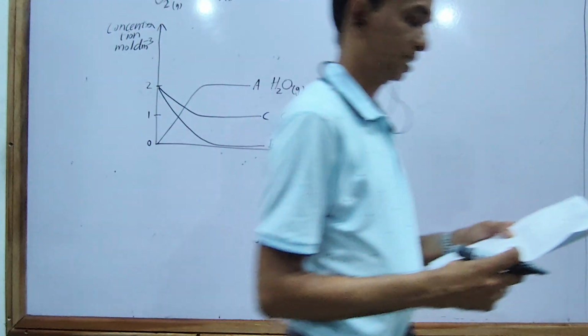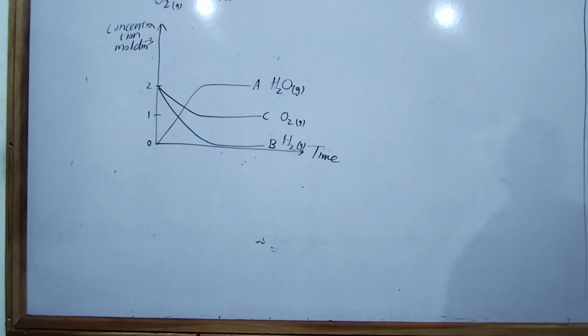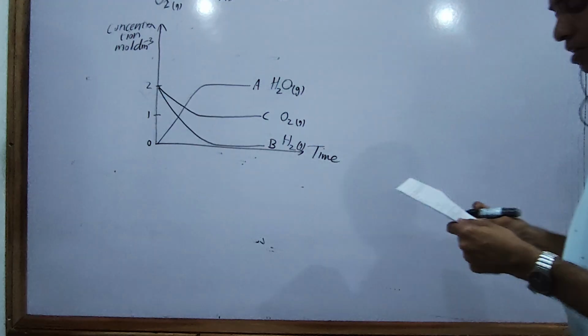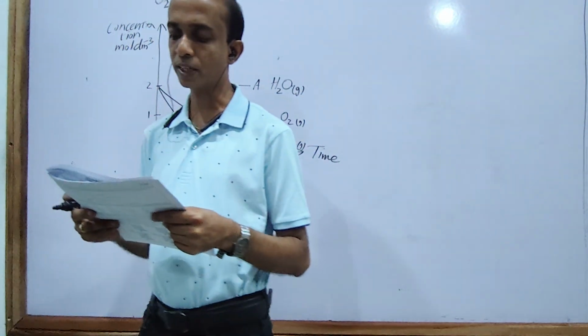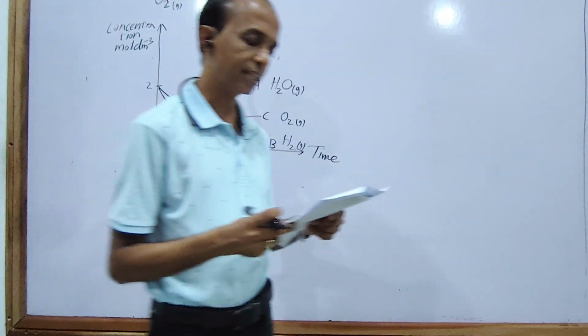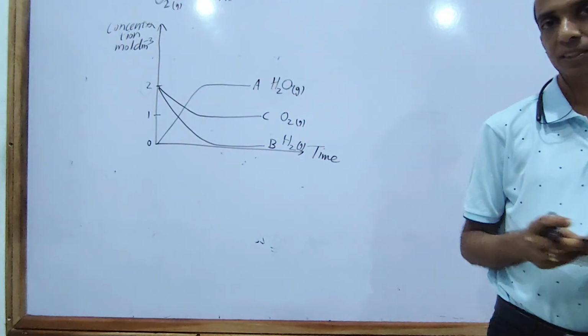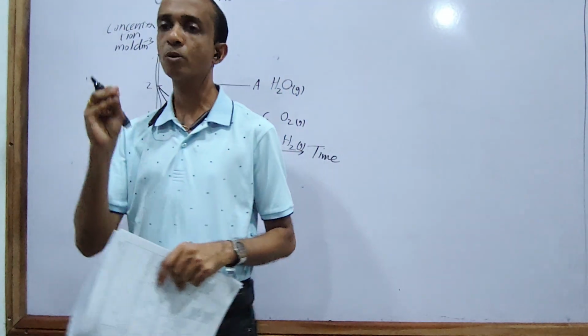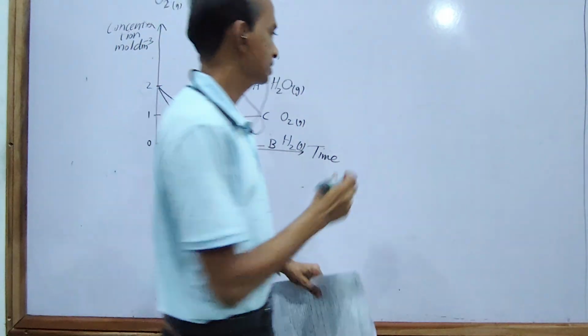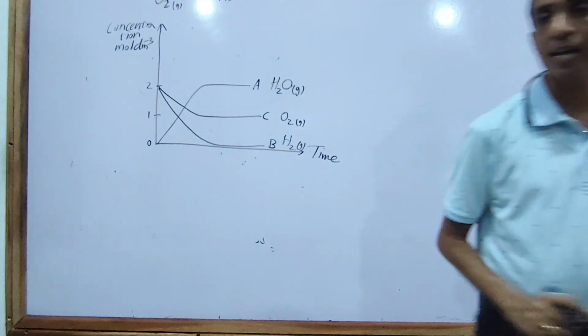Question number 6. Which of the following statements is correct about sodium and potassium? First one: when burned in air, both sodium and potassium form their peroxide as the main product. Actually, sodium reacting with oxygen forms sodium peroxide, that means Na2O2.